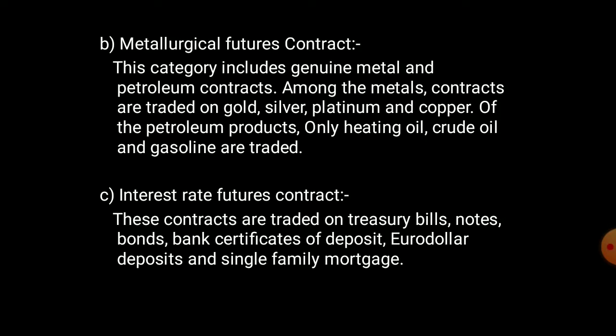B. Metallurgical future contract. This category includes genuine metal and petroleum contracts. Among the metals, contracts are traded on gold, silver, platinum, and copper. Of the petroleum products, only heating oil, crude oil, and gasoline are traded. C. Interest rate future contract. These contracts are traded on treasury bills, notes, bonds, bank certificates of deposit, euro-dollar deposits, and single-family mortgage.